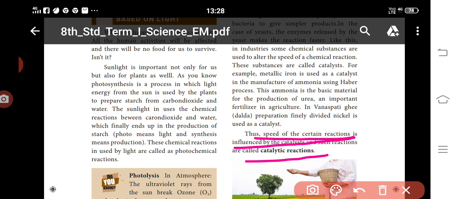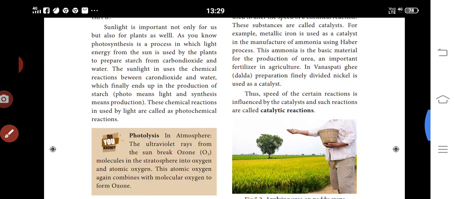So in the manufacture of ammonia by the Haber process, metallic iron is used as a catalyst. It is very important in the production of urea, and very important in the agriculture field. So do you know dalda? The catalyst for it is nickel.